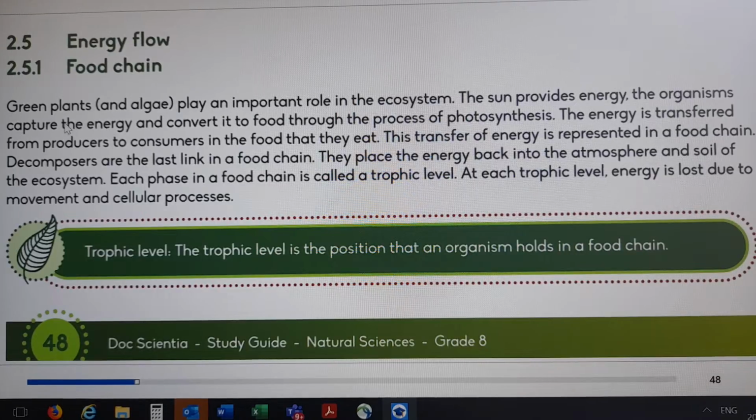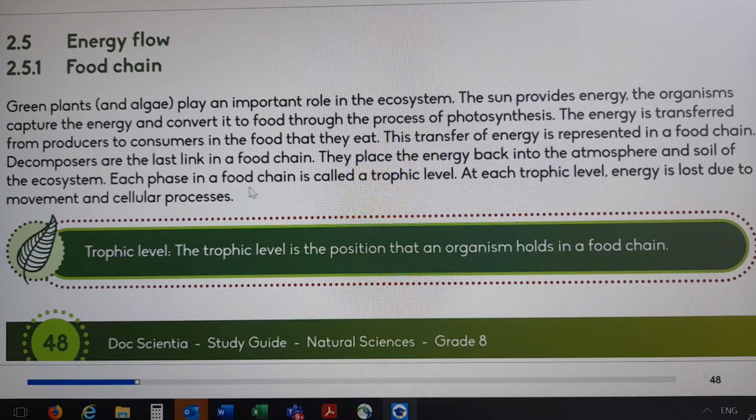The energy is transferred from producers, you remember producers, it's plants, to consumers, herbivores, carnivores, you remember, in the food that they eat. This transfer of energy is represented in a food chain. Decomposers are the last link in a food chain. You remember decomposers? They place the energy back into the atmosphere and the soil of the ecosystem.